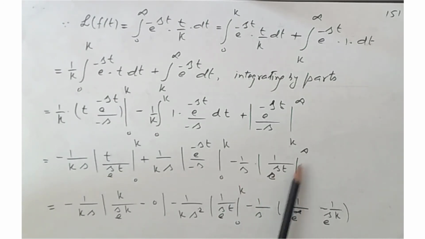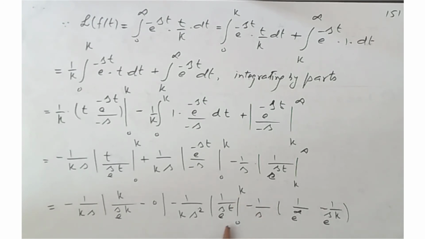Again applying the limit over here, in place of t we use infinity, this becomes e to the minus infinity minus 1 by e to the sk, because this is the limit k, in place of t we put k, and this term is written as minus 1 over ks square times e^(-st) between the limit from 0 to k.